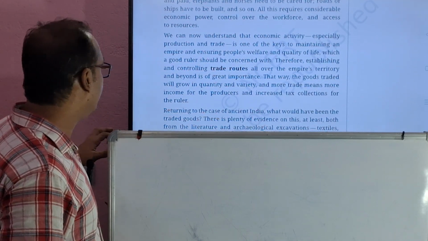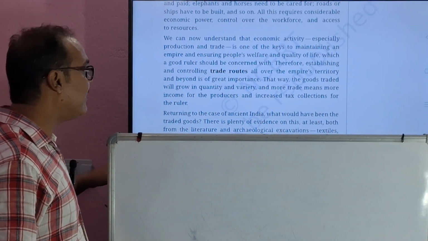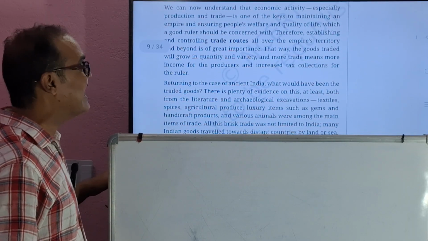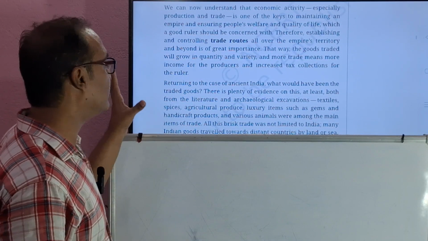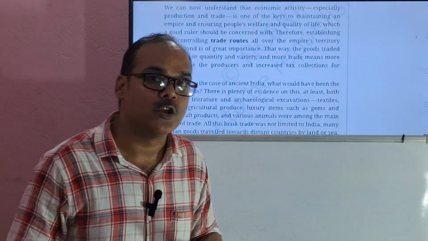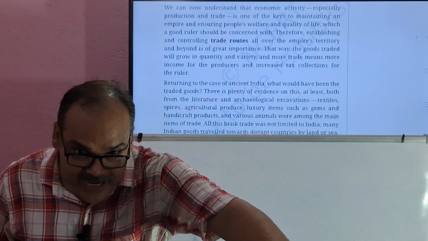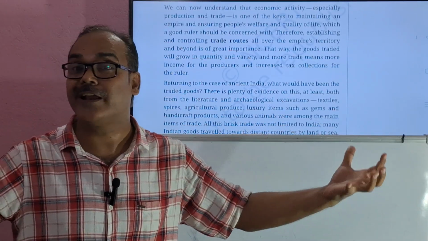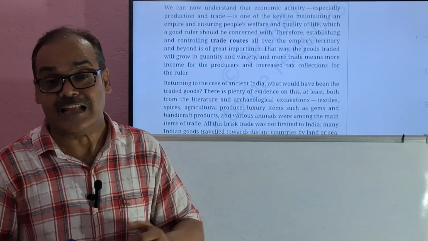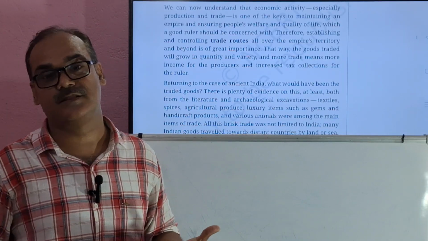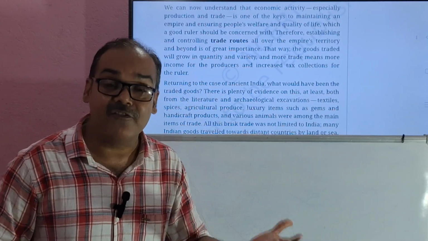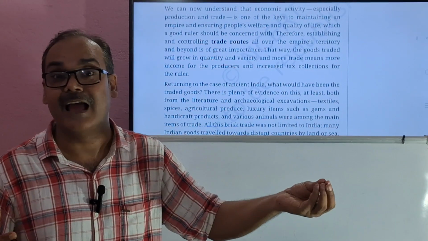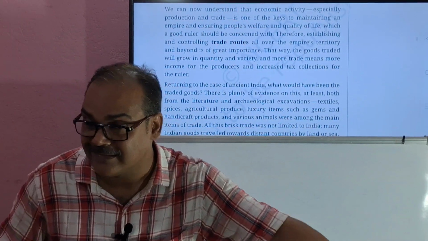That way, the goods traded will grow in quantity and variety, and more trade means more income for the producers and increased tax collections for the ruler. The ruler knew that more trade, more trading activity, more business means more income will come. The peasants, or better to say the producers, will get a huge amount of money. If they have money and taxes are imposed on them, then they will be able to